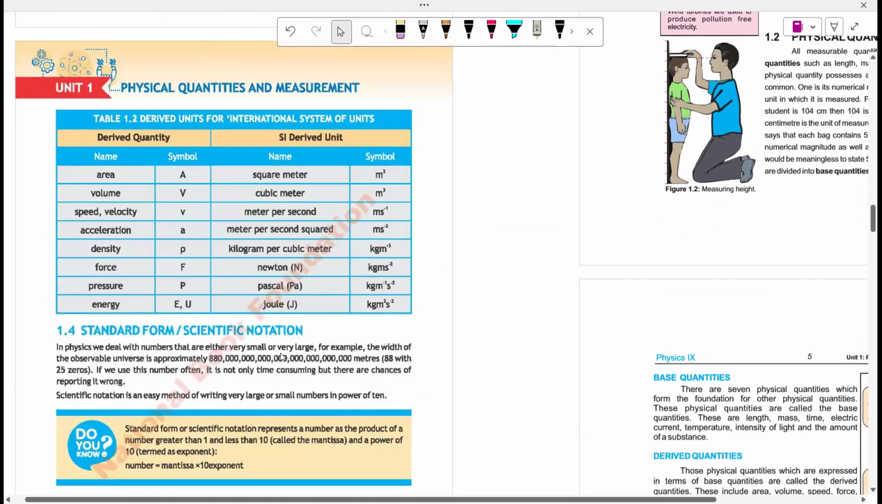There is no fixed number of derived units. There are so many derived units, but base units are only 7 in number. ठीक हो गया? I think so. We should.